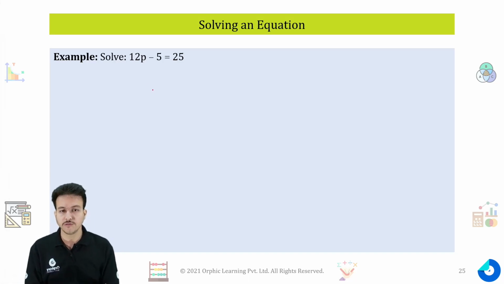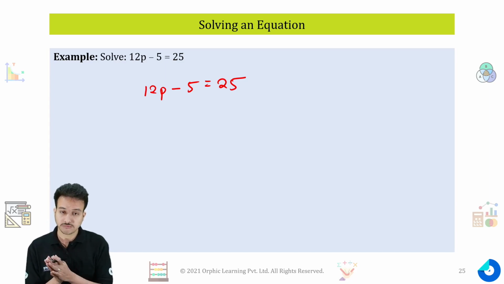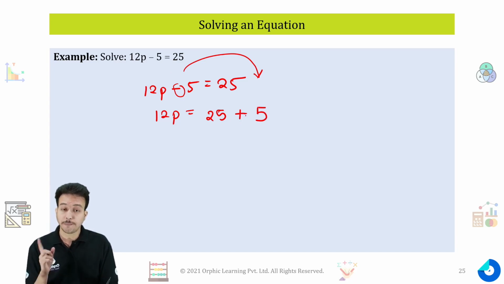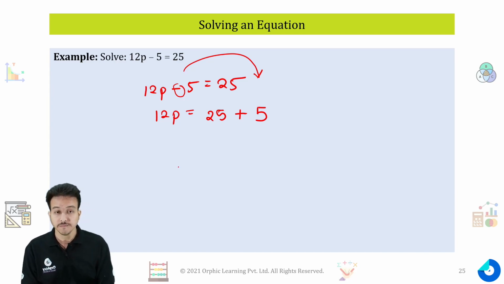Okay, let's try to solve this question: 12p - 5 = 25. Now using the method of transposition, I will try to send my numbers to one side and the variable to the other side. Keeping 12p over here, I am sending 5 to the other side. Here the sign of 5 is minus 5, so when you send -5 to the right hand side, the sign will change to +5, because it has a minus. So when you take it to the other side, it will be +5.